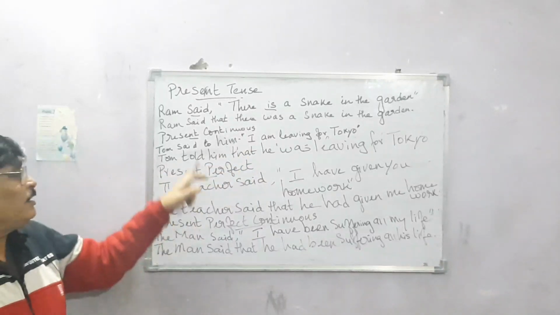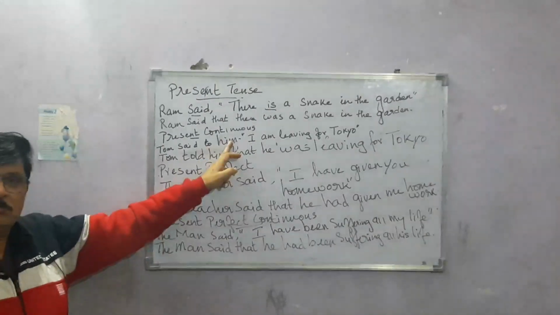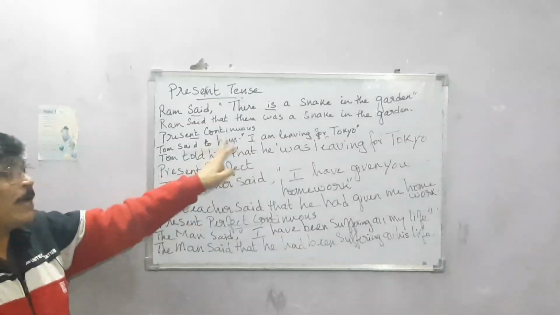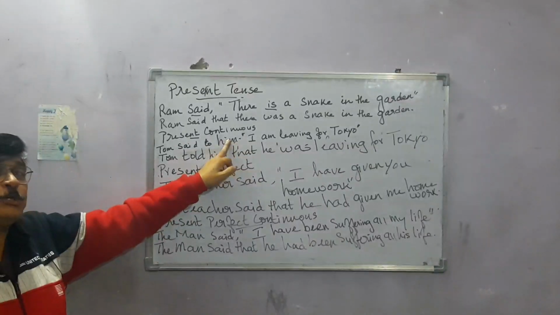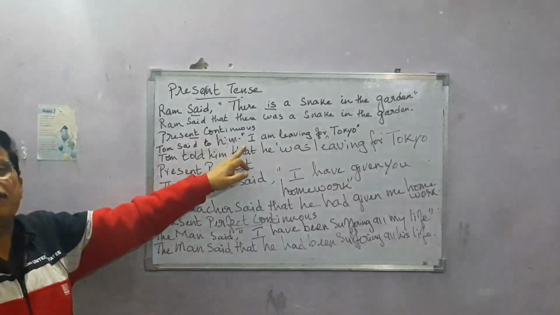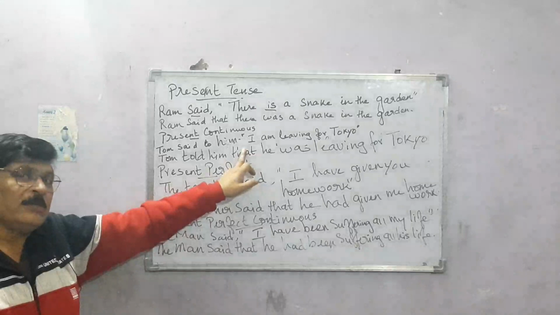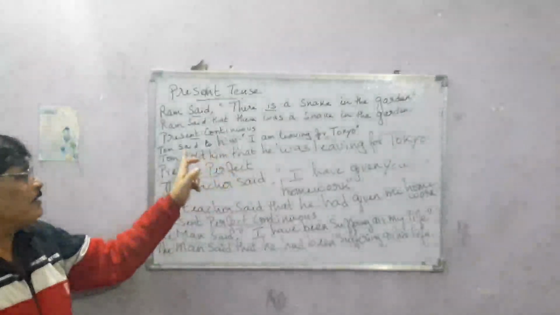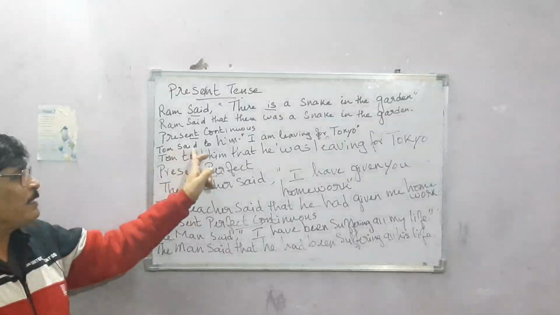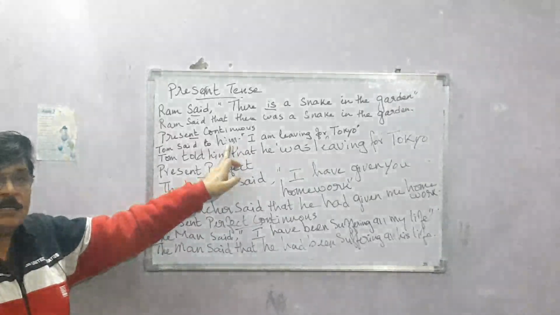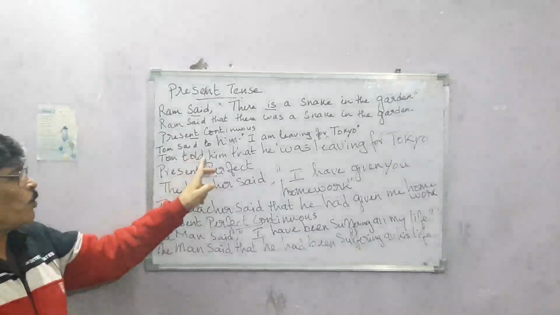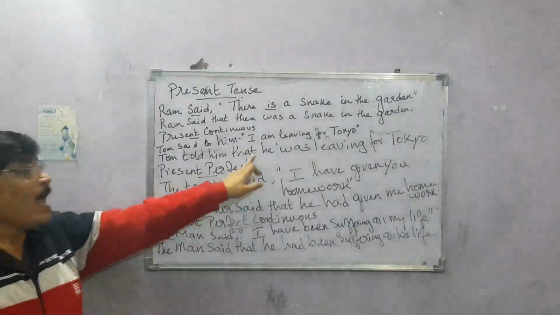But if you find "Tom said to him," if you have "said to" him, then you must change it to "Tom told him." That is the correct usage. So I hope you understand. So this sentence is "Tom said to him." When I change it, I will say "Tom told him that."